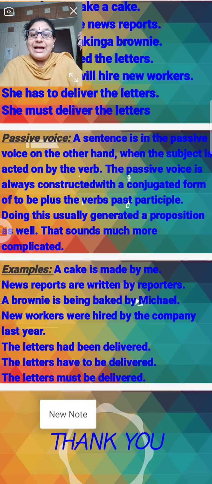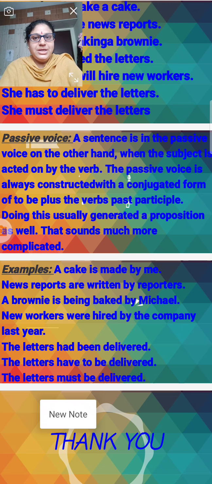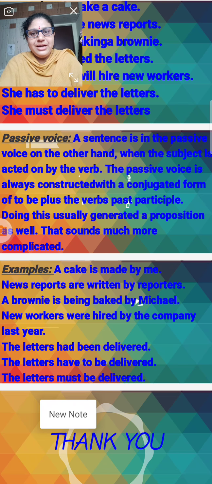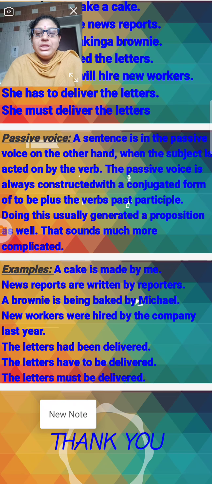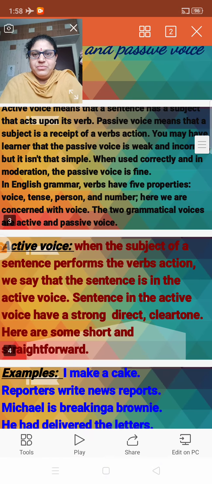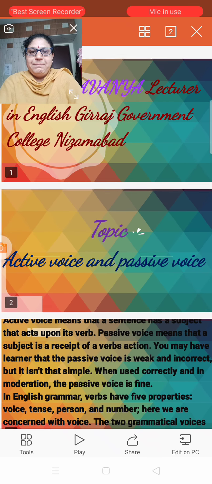Next one, the letters have to be delivered. She has to deliver the letters. The letters have to be delivered. Next, last one, she must deliver the letters. The letters must be delivered. Delivered, changed, letters, and also be. Must be changed. So these are called the passives.